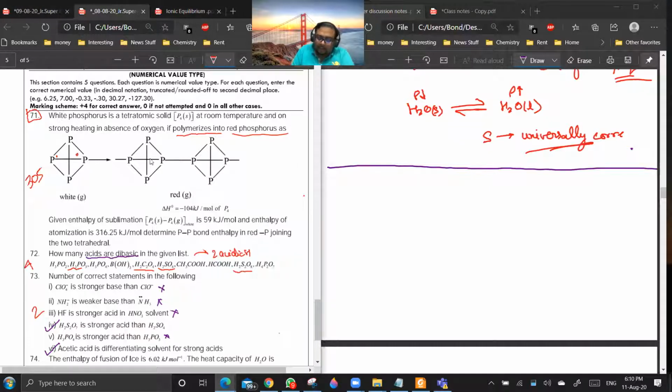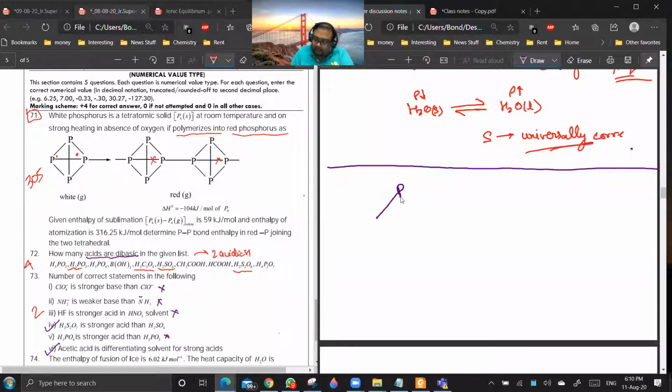Now you see the diagram given is wrong because this bond won't exist. So the correct diagram should have been something like this. Phosphorus. This is a white phosphorus molecule. Now, if you have multiple phosphorus molecules, this would have changed to something like this.